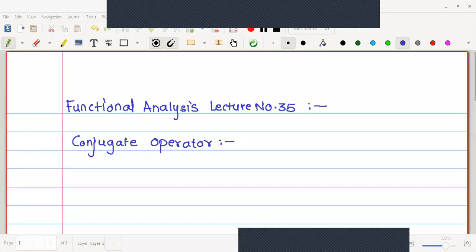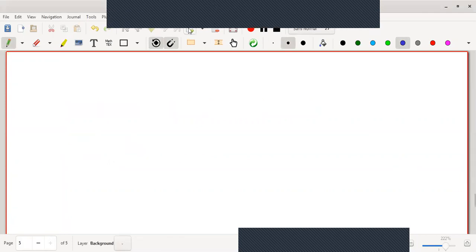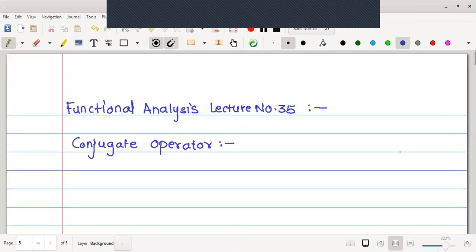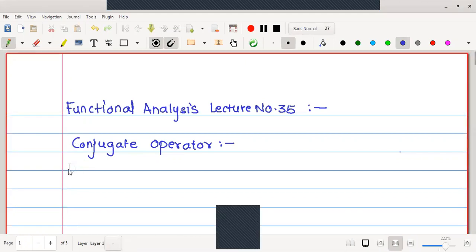Okay, so this is a new type of operator called a conjugate operator, and it was defined in a very simple manner. First we will write the definition, and after writing it we will try to understand how this operator is going to work. Let us write the definition of a conjugate operator. Just listen to me very carefully.